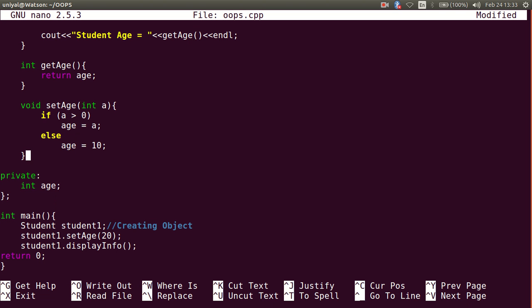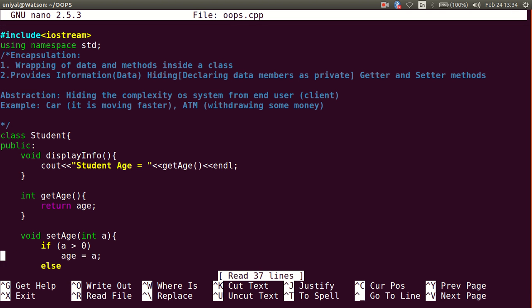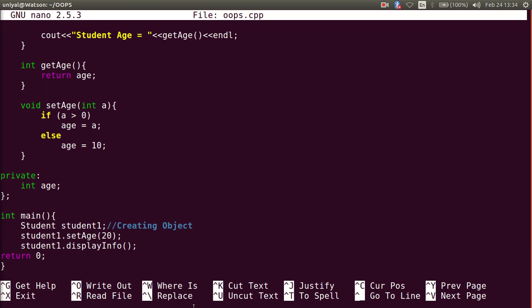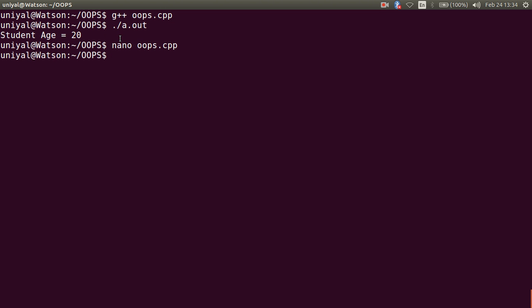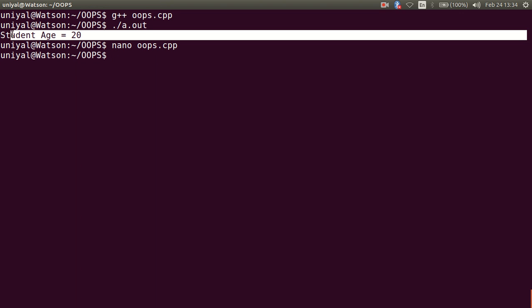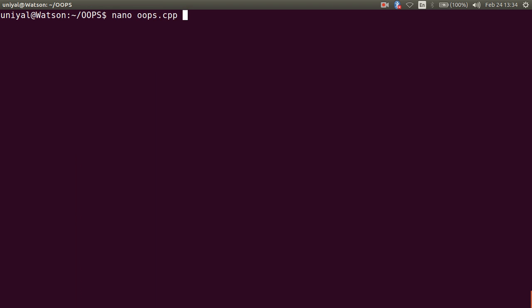So let us do it in such a way and try to run this program. What I am seeing here is student age equal to 20, as I am setting the age to 20 from here. And the output we see is just this line, student age 20. I can run again, student age equal to 20.